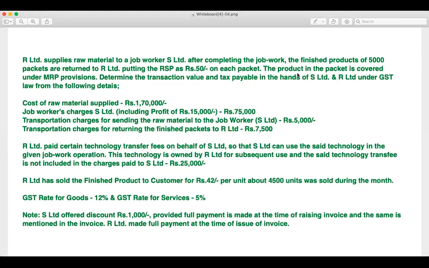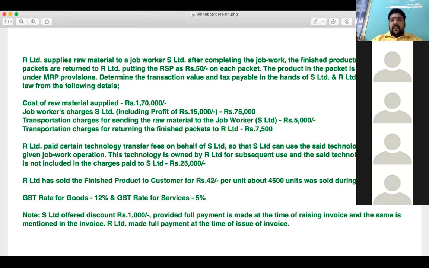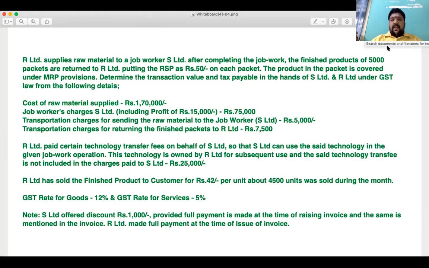Now, when it comes to job work, I'm sure all of you will agree with me that the materials and whatever requirements of goods are all supplied by the principal, which is R Limited, to S Limited, and S Limited will process the goods or services and come up with the finished goods. And S Limited is going to come out and highlight to us what the finished goods are that I want. Now, in this background or in this situation,